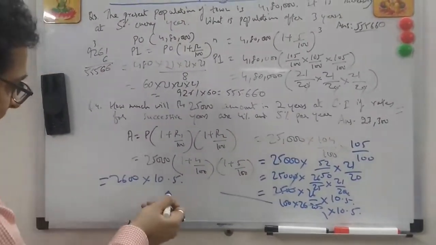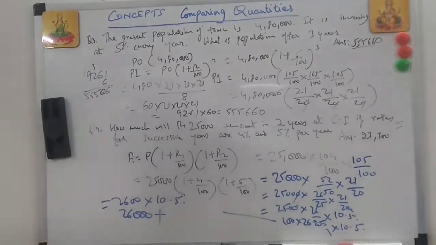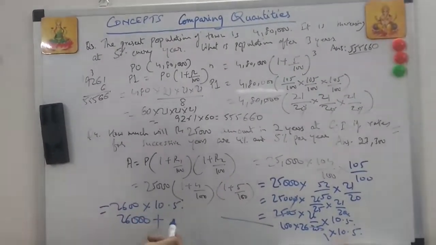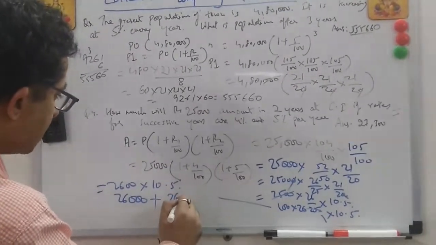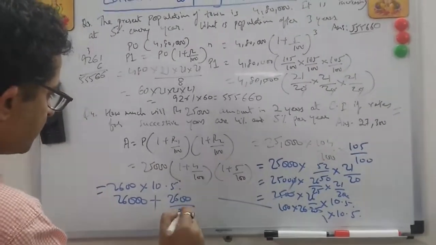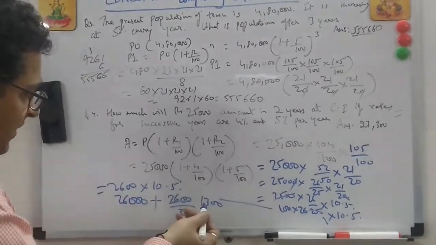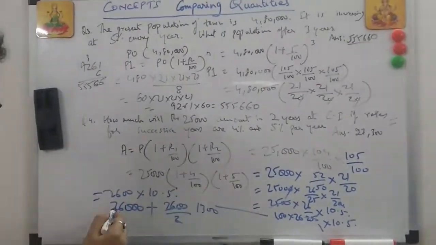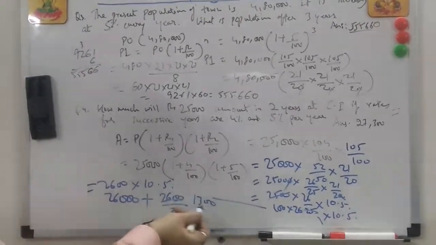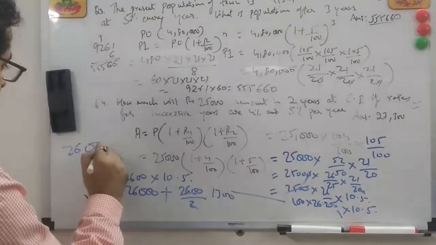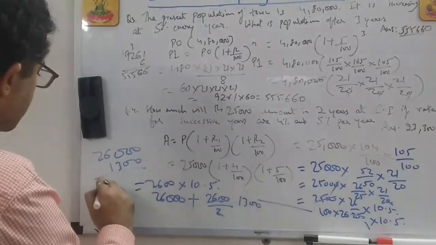So this is how much. If we would have taken for 10, it is 26,000. Always you apply this logic. Plus, now if you would have done another 2600, it would be by 11. But it's 0.5. So you can just say it means 2600 upon 2, which is 1300. This is how you can always calculate. This 0.5 will exactly be half. So this is for 10, this is for 11. If you add another 2600, but this is 10.5, so it's 1300. So this is 26,000 and 1,300. That's the answer. 27,300.